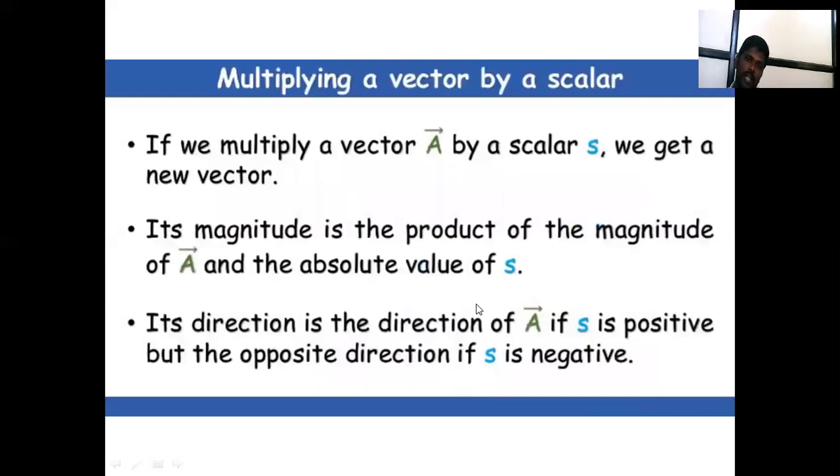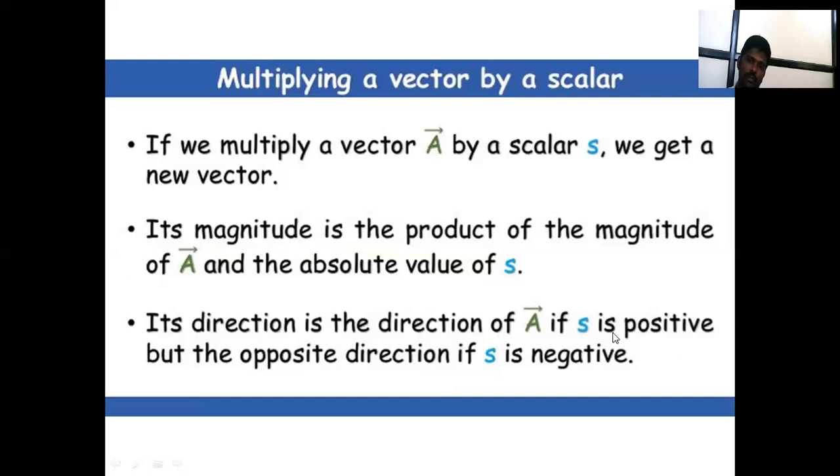Now multiplying a vector by a scalar. When we multiply vector A bar by scalar s, we get a new vector. The multiplication of the vector by s forms a new vector, called a vector quantity. Its magnitude is the product of the magnitude of A bar and the absolute value of s.